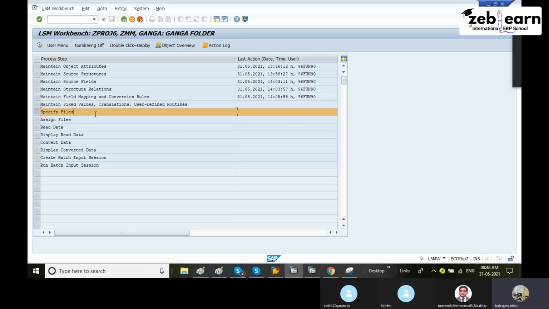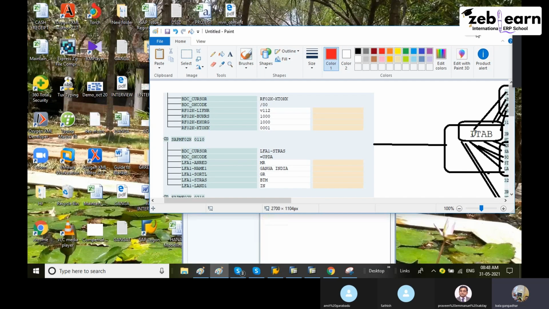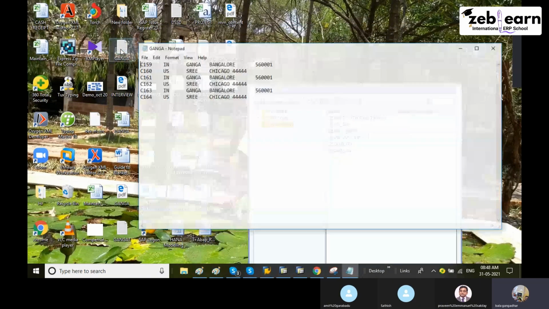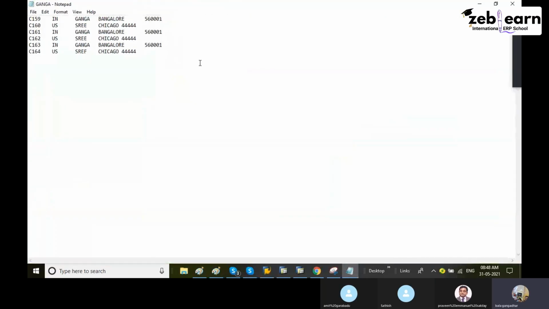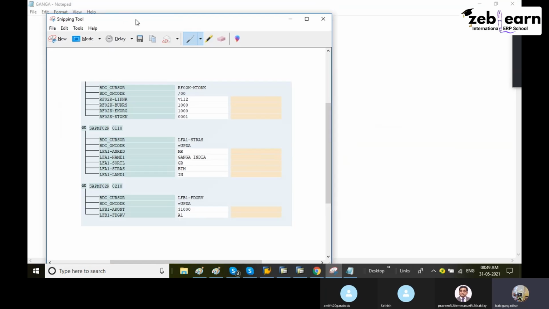If you want to go to specify files, first you have to create a text file on the desktop, based on these values. How to create it? I will show. Just open the one file. Remove this existing data. Now I'll create it based on these screens.